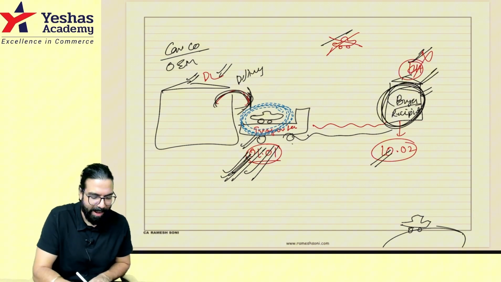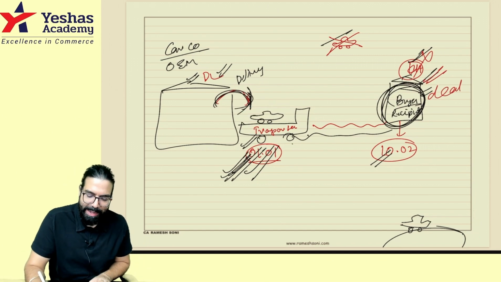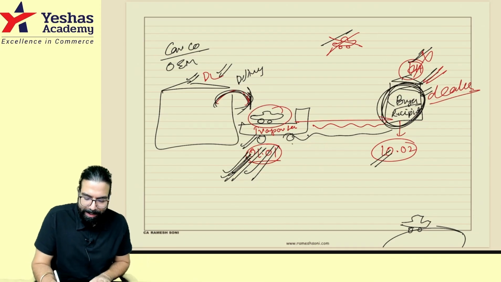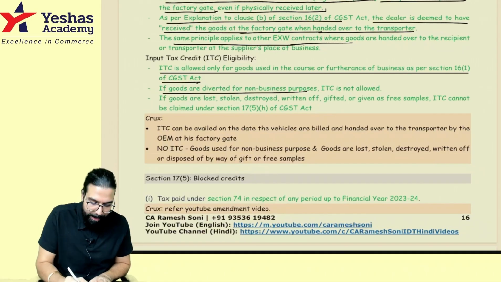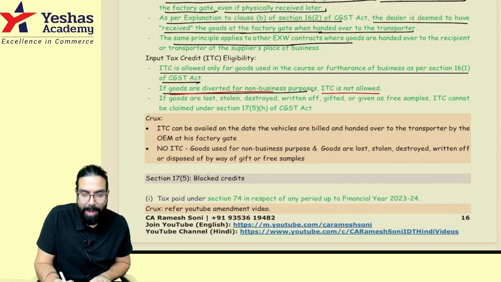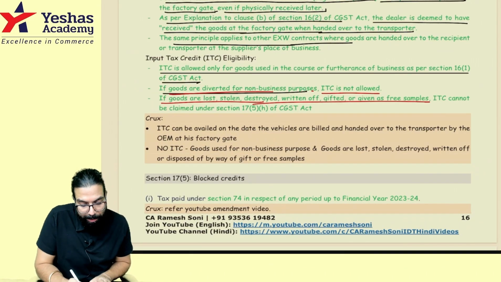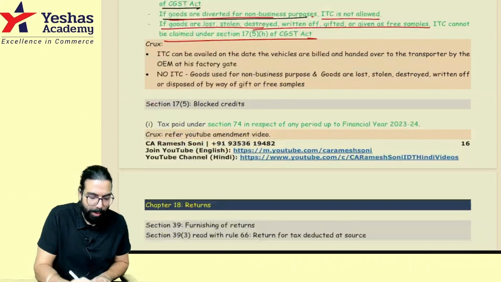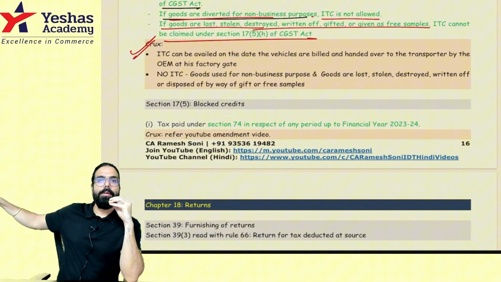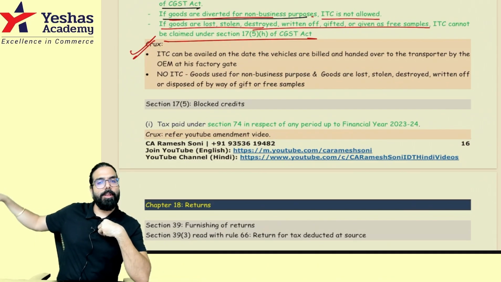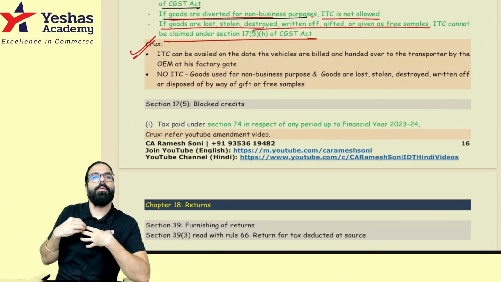I am a dealer of cars, then I can go ahead and take the credit on this car. Non-business purpose, can't take the credit. Car burnt, credit gone. Remember, they are telling if goods are diverted for non-business use, ITC is not allowed. If goods are lost, stolen, destroyed, then also ITC will not be allowed. So here, the crux is what? When the goods are handed over, I can go ahead and take the credit. When the transporter receives, it is deemed that I have received and I can go ahead and take the credit.